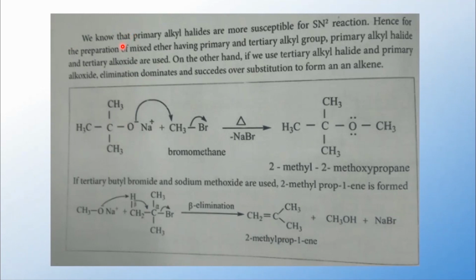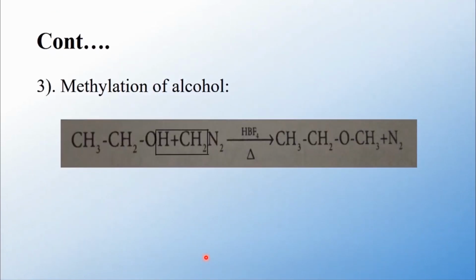So this is the mechanism of the reaction. The example I have given is bromoethane and a tertiary alkoxide ion. In this case, on heating, due to the elimination of sodium bromide, the product is an ether compound. Whereas if tertiary butyl bromide and sodium methoxide are used instead, the product is an alkene with the elimination of methyl alcohol.